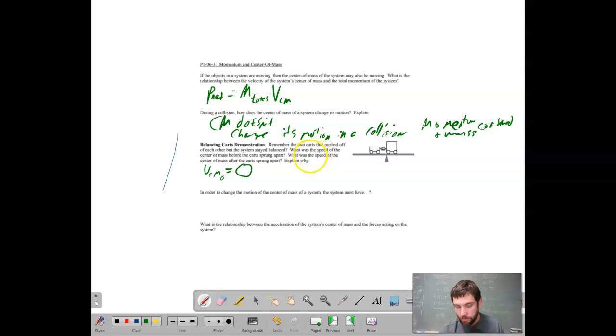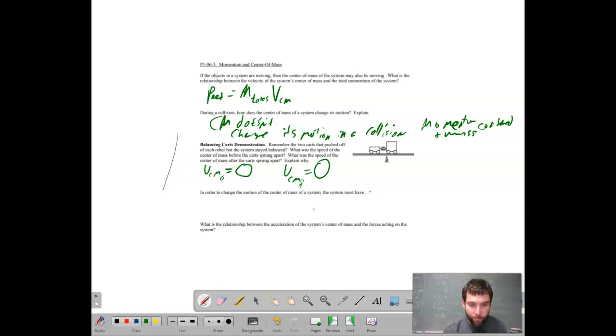After, if momentum is conserved, you've got one going left and one going right. Velocity of the center of mass, in the end, would then have to equal 0. So the carts are moving, but the center of mass for the entire system is staying put. It's staying right where it started.